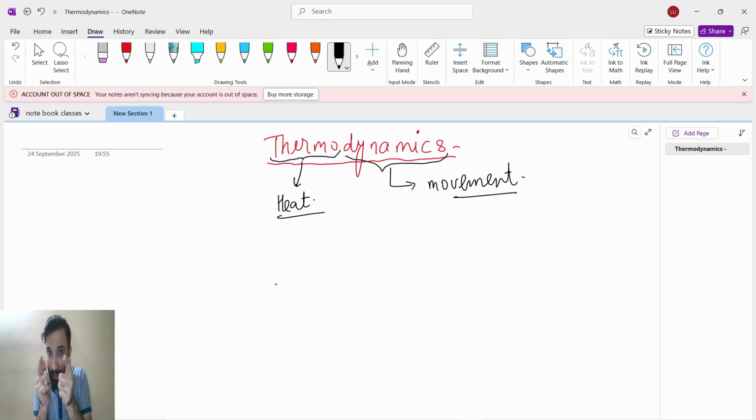Understand the concept. If you understand the concept, the future topics will become easy and you can easily solve the problems. So the system is the thing upon which we are observing, and except that, everything else is surrounding.